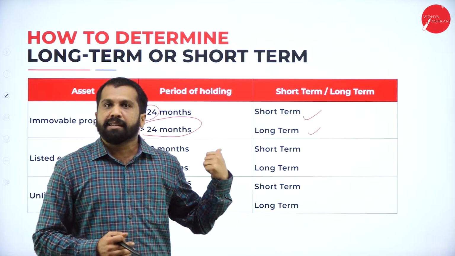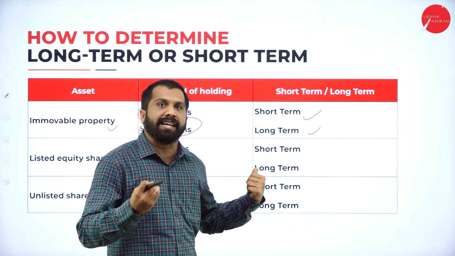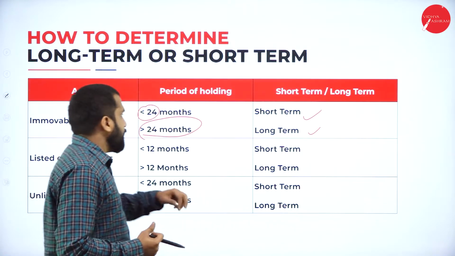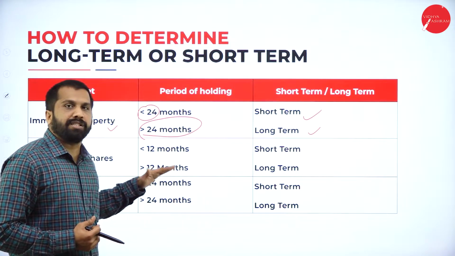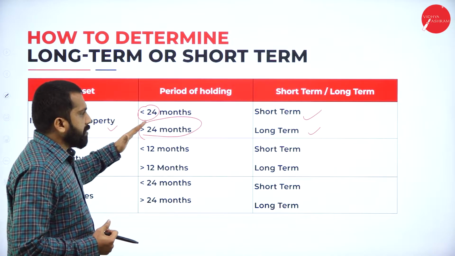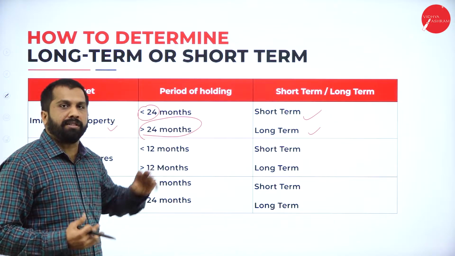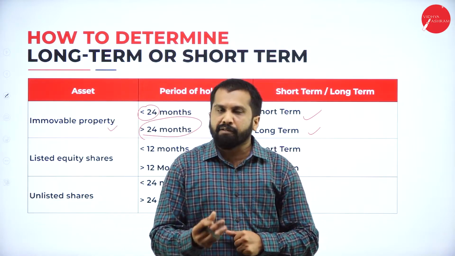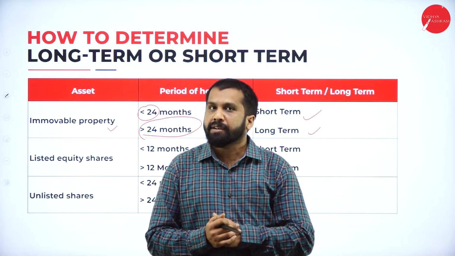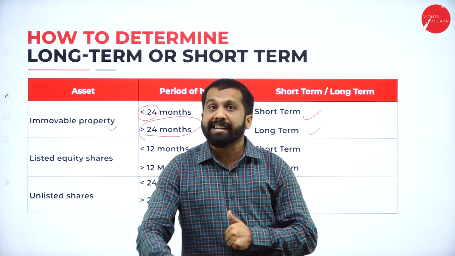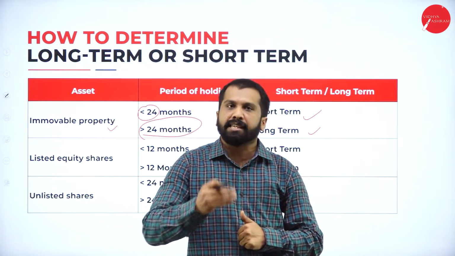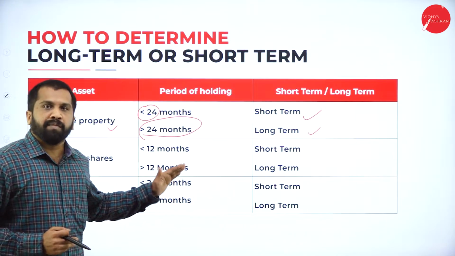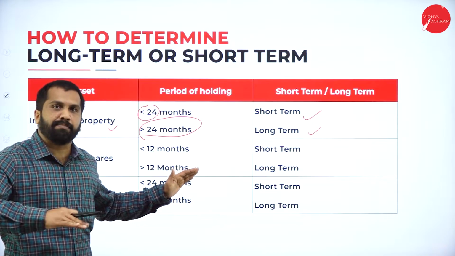No. Why? Because the share price changes every second. Every second it fluctuates. That's why we consider only 12 months for shares. For other properties, we give 24 and 36. Why? Because those are not like your house price is 50 lakh now. After 5 minutes, will it become 55 lakh, 51 lakh? No. It takes time. After 1 year, yes, it will be more or less. But shares will fluctuate. That's why it is always a very short period.